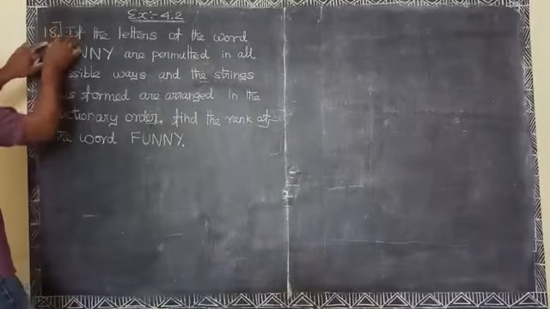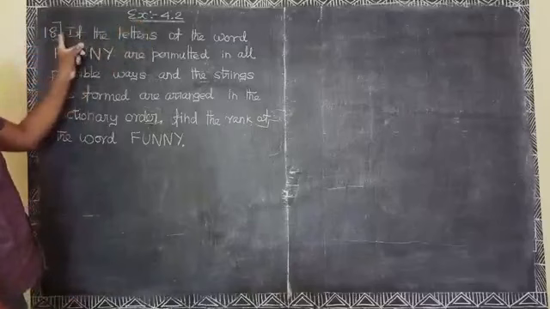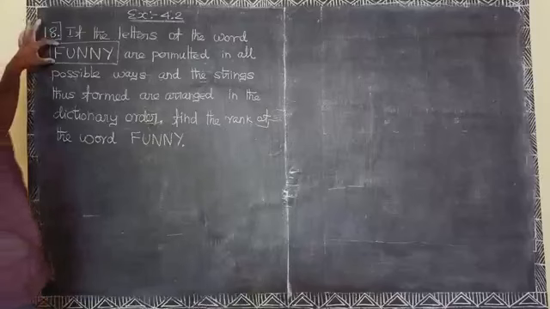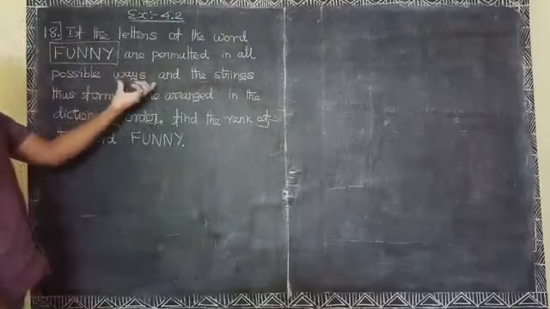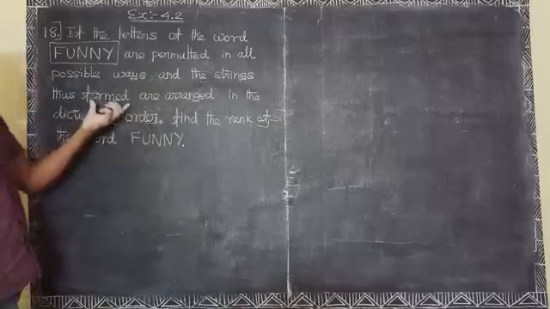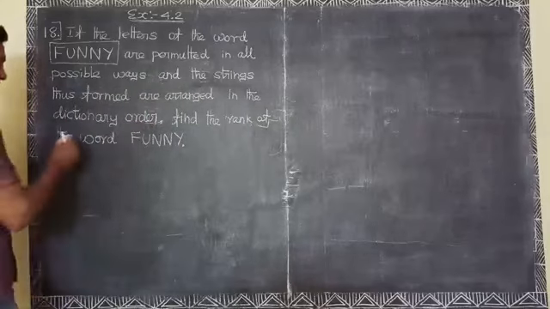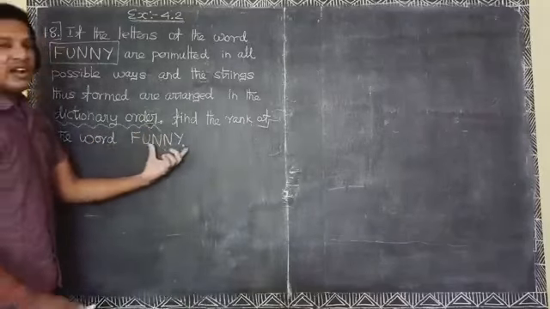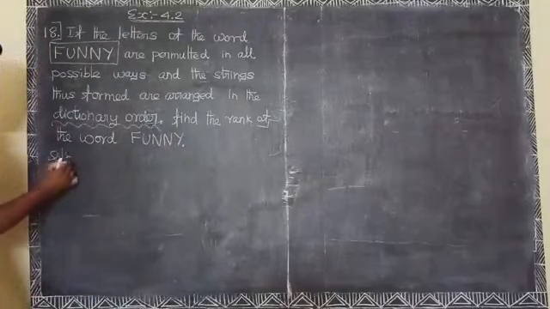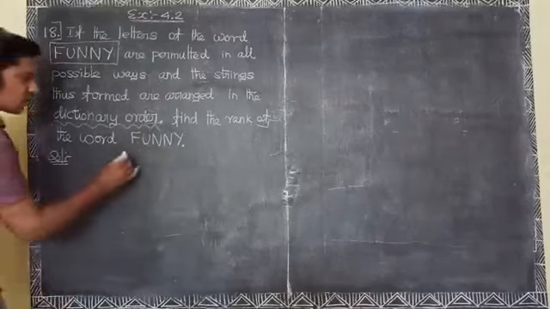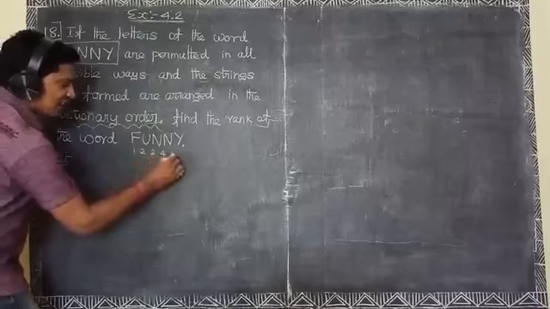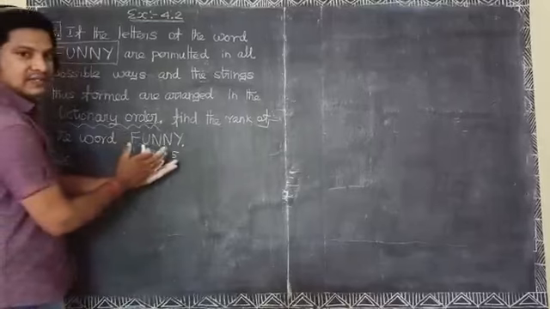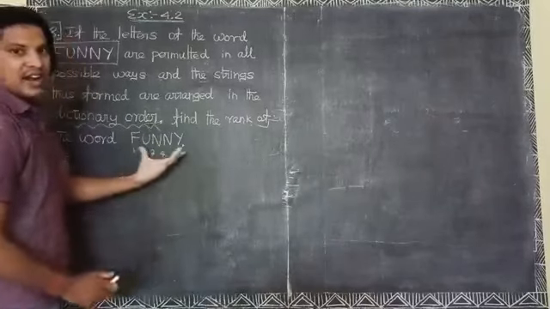18th question, exercise 4.2. If the letters of the word funny are permuted in all possible ways and the strings thus formed are arranged in dictionary order, find the rank of the word funny. Solution, similar. Funny: 1, 2, 3, 4, 5. Totally 5 letters are in the word. Okay, permuted in the word funny.